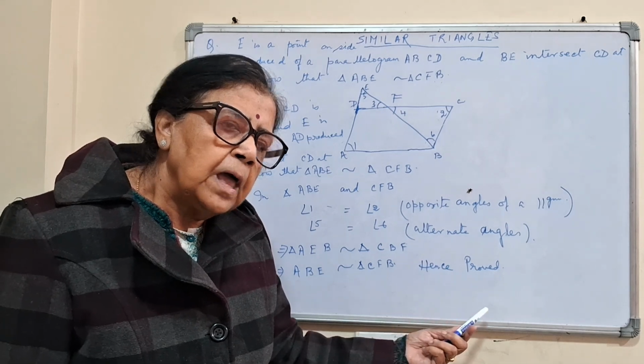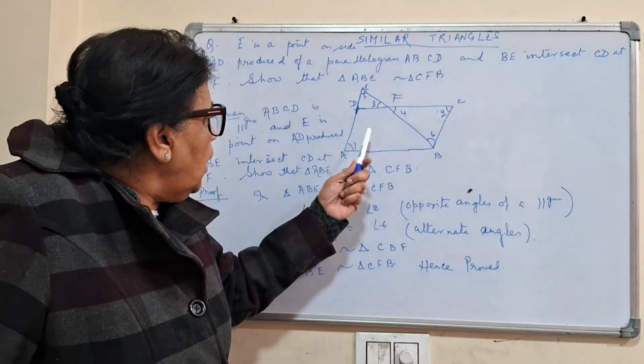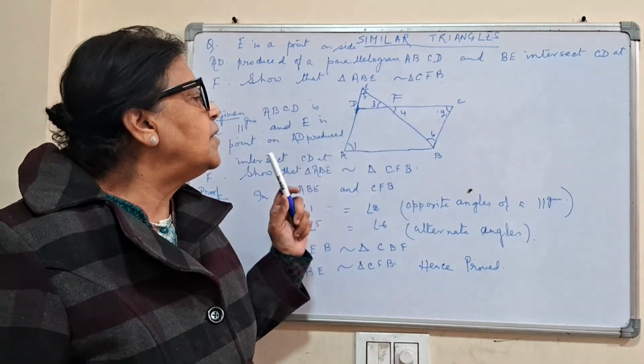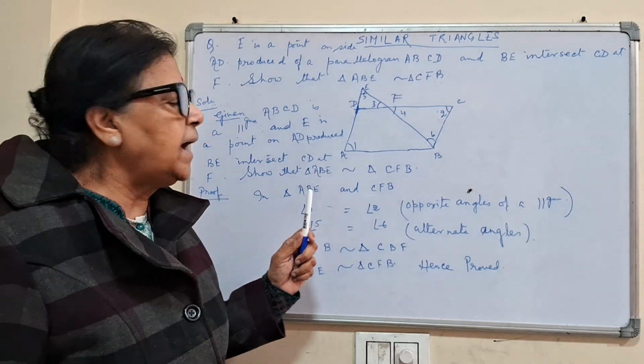Hence proved. You have to draw the figure yourself so that there is no mistake.